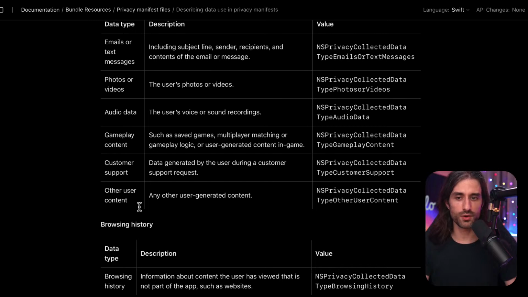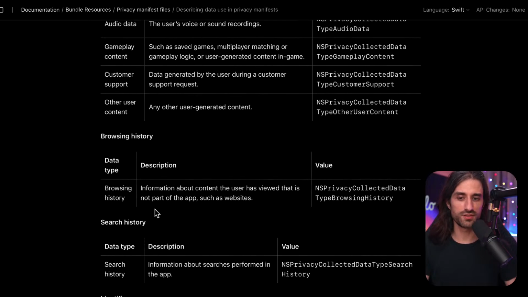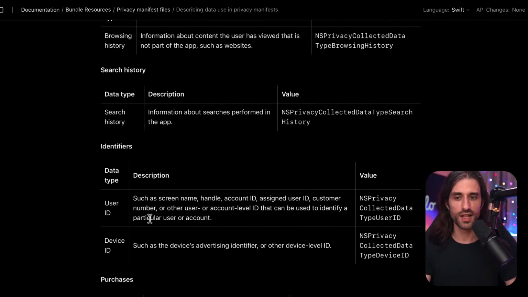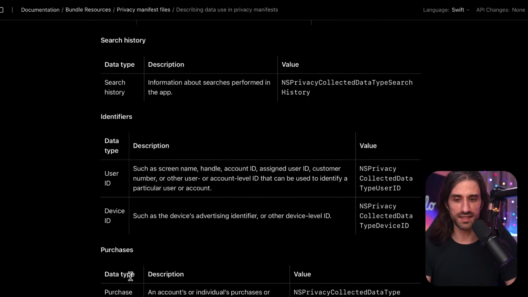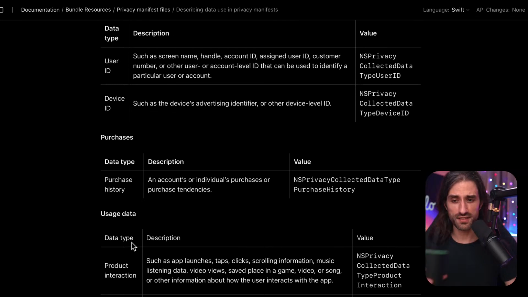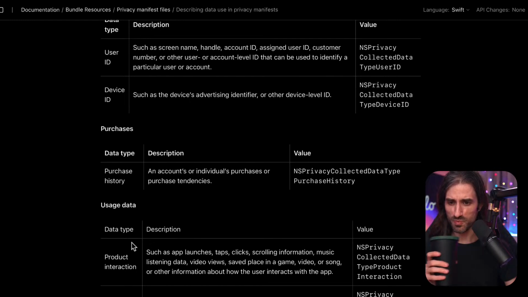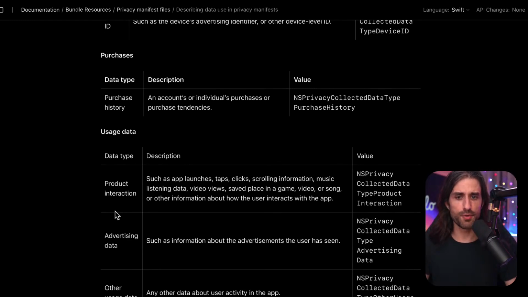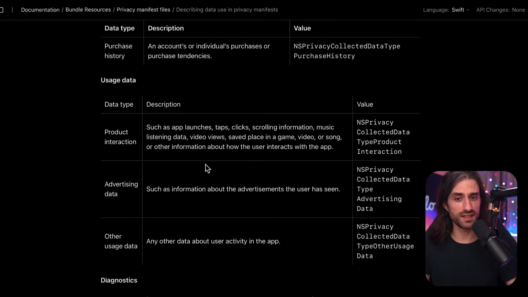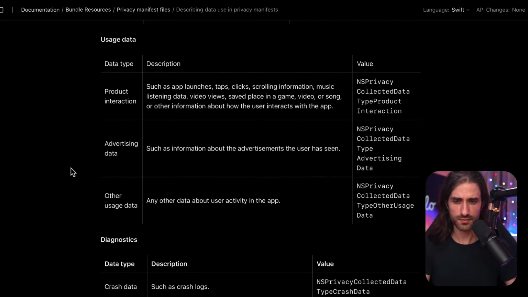So customer support, other user content, browsing history, of course, search history, user IDs and device IDs, purchase history, and then product interaction, so number of app launches, taps, clicks, scrolling information, stuff that can also allow you to build a user profile, music listening data, basically anything that was generated from the user in a way.